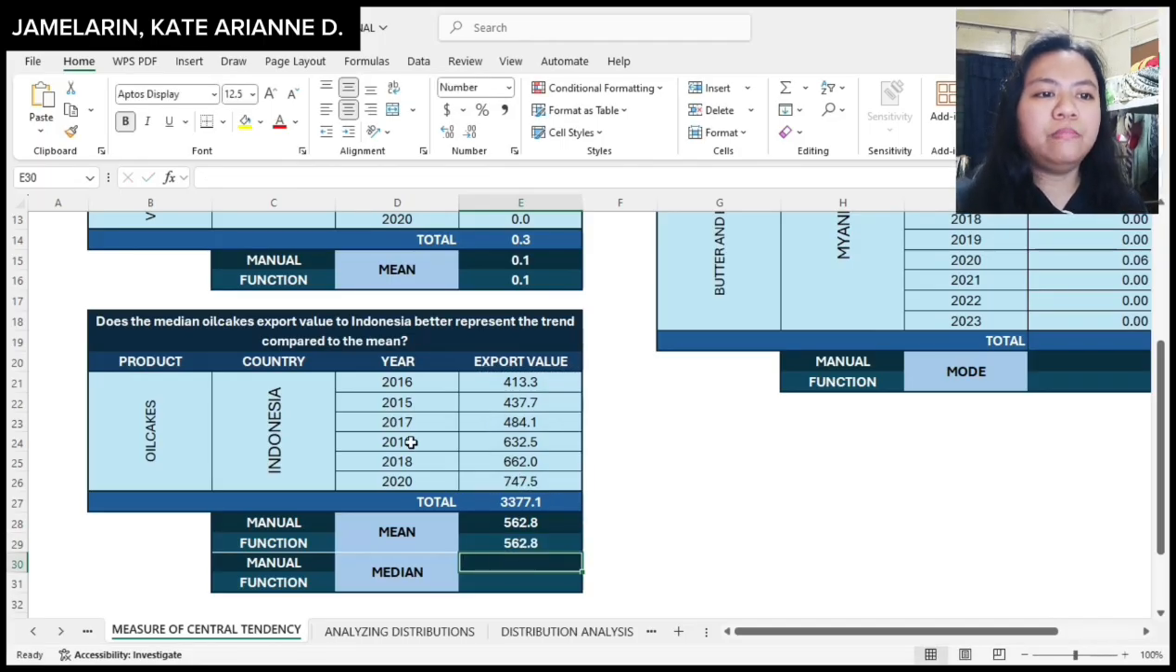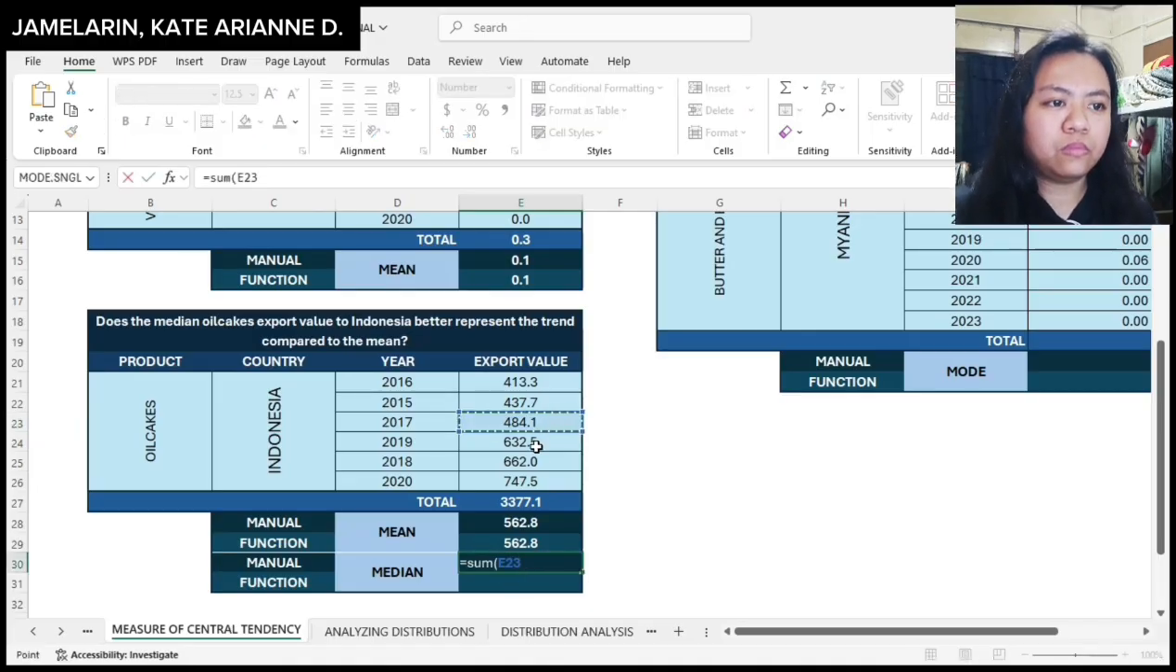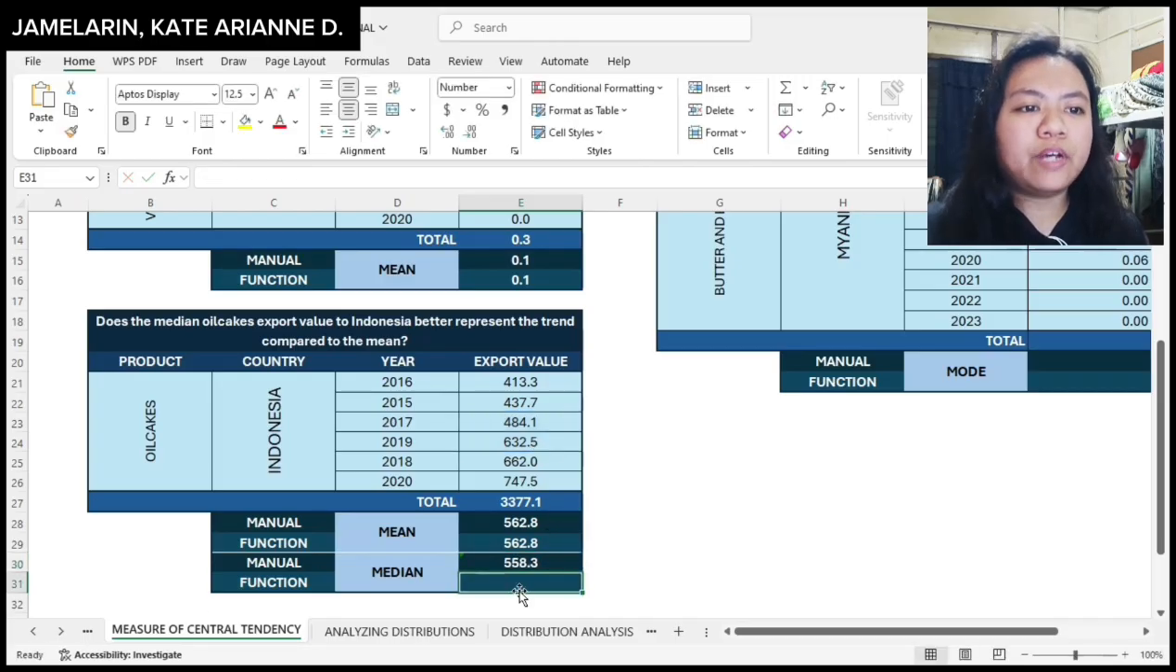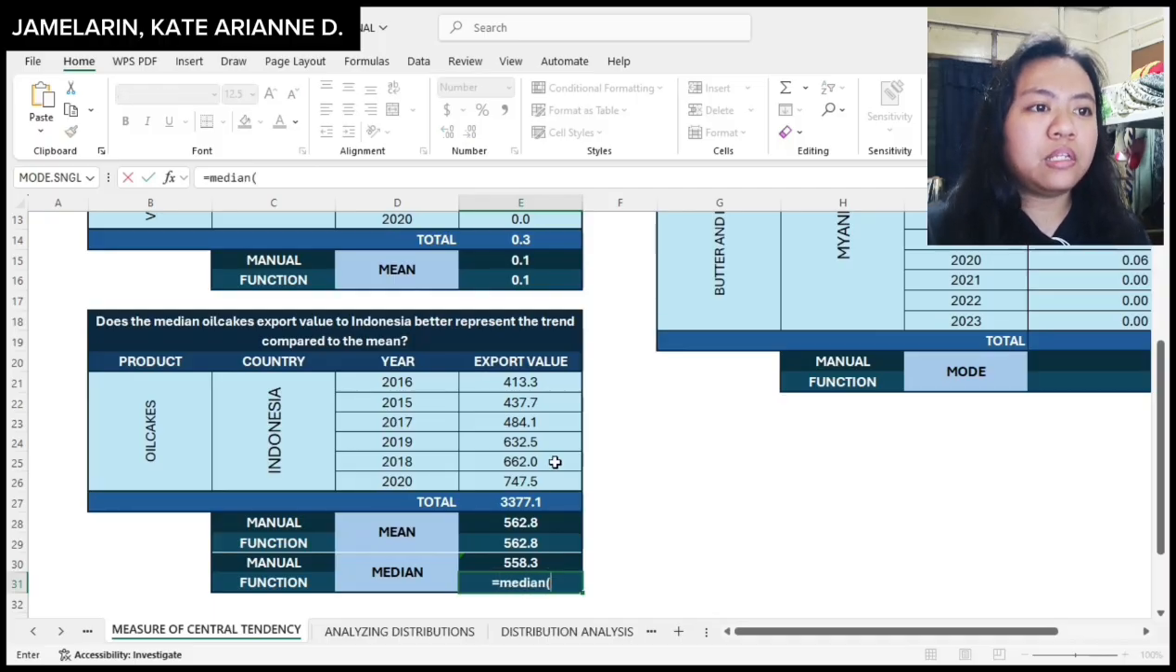For manual computation ng median, gagawin ko lamang is isa-sort ko yung data from smallest to largest. At pagkatapos ko masort ang data, itong dalawang export value, dahil meron akong 6, yung pangatlo at pang-apat na export value, kukunin ko ang total at i-divide ko sa 2. And this would be my median. For function naman, gagamitin ko itong formula, median, and then select the data set.